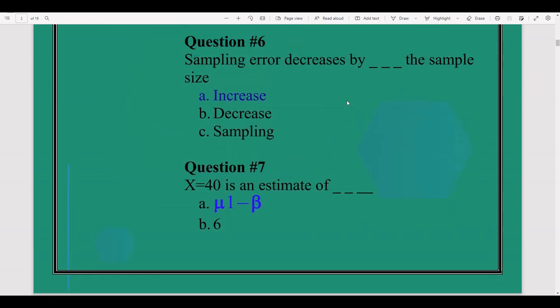Question number 6. Sampling error decreases by increasing the sample size. As you know, sampling error is the difference between different groups of samples. So as you increase your sample size, sampling error will decrease. By increasing the sample size, your sampling error will decrease.